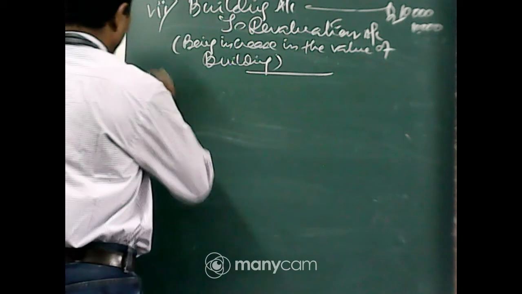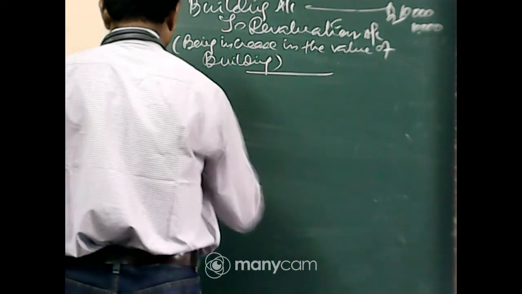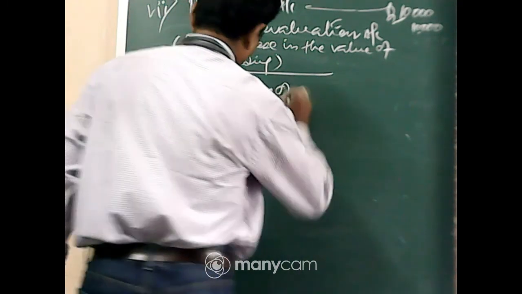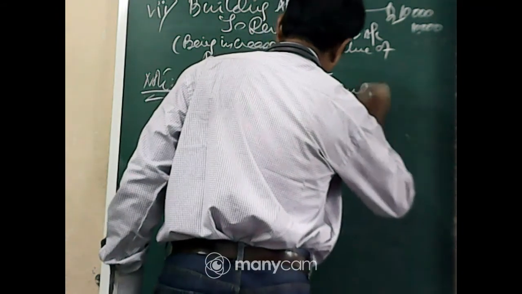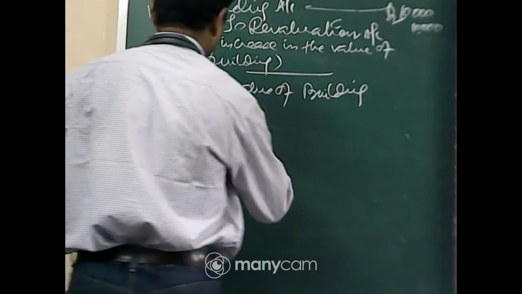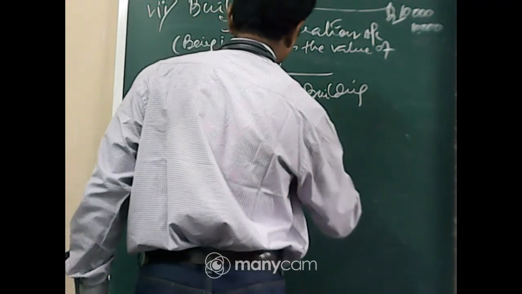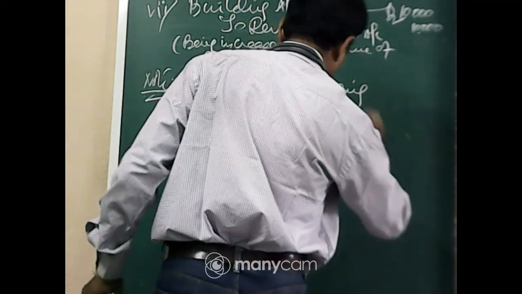Note, new value of building, rupees 50,000 into 120 by 100, rupees 60,000.